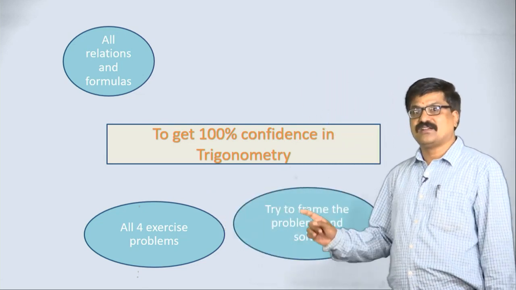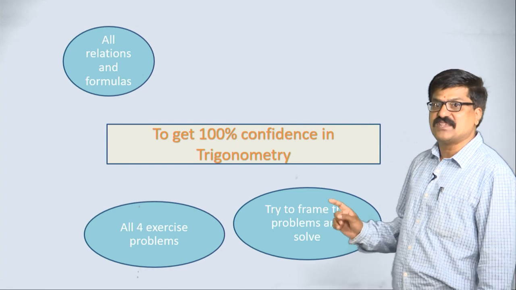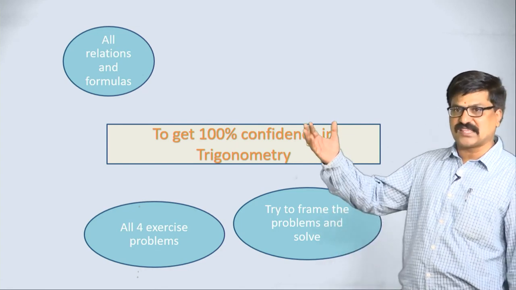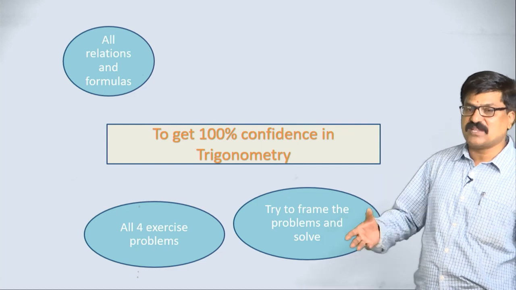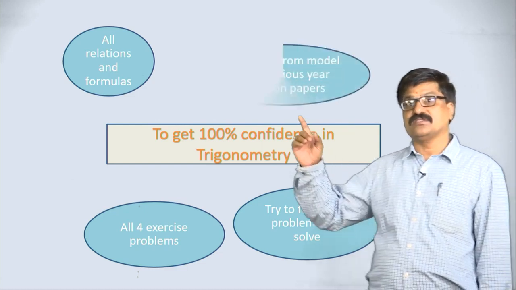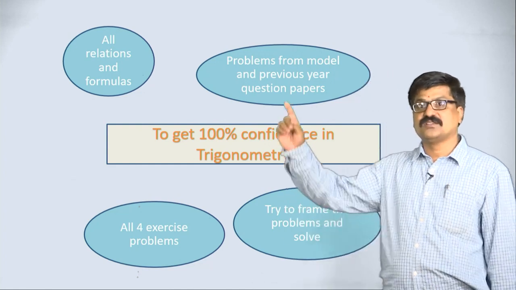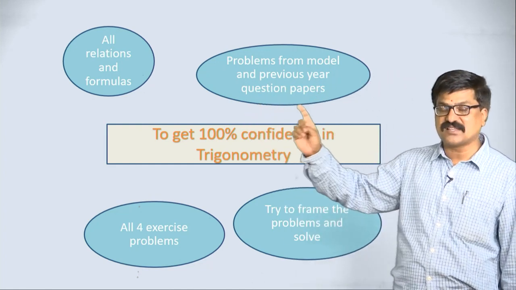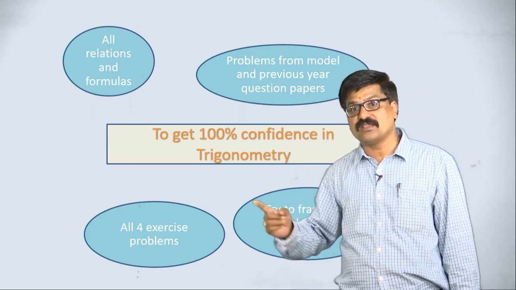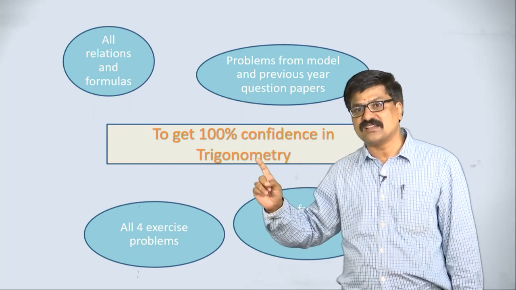One more is, try to frame problems and solve. I gave 1 or 2 examples, in that way try framing problems and solve yourself. This is very important, my dear students. If you are solving problems from model papers and previous year question papers, you are getting confidence in the trigonometry chapter.